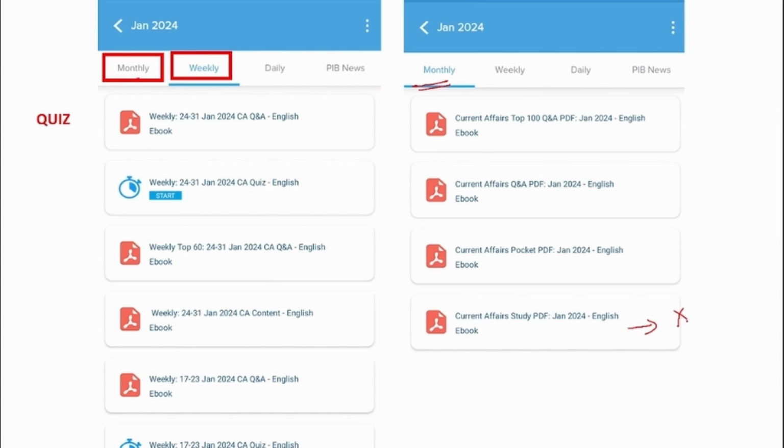This PDF will contain a detailed view of that particular month's news, and this will have a brief format of the same news. This will be in the form of a question and answer format, and this will have the top 100 questions and answers of that particular month.